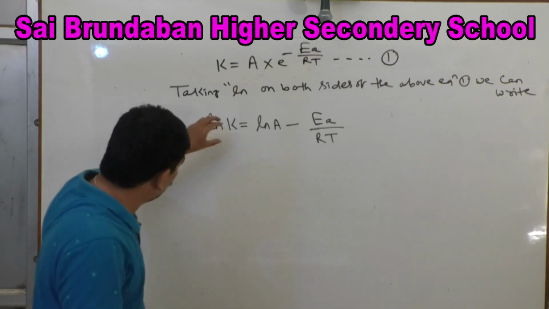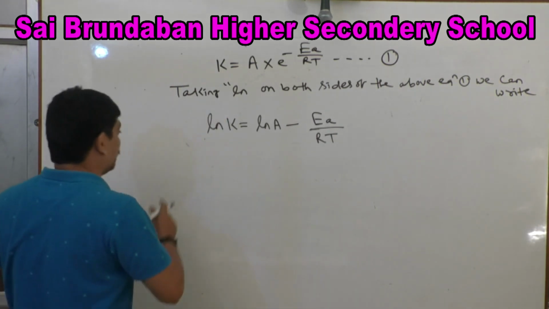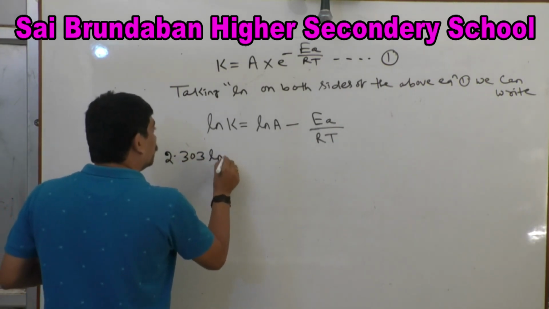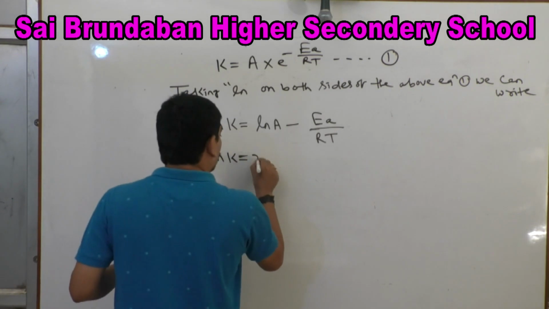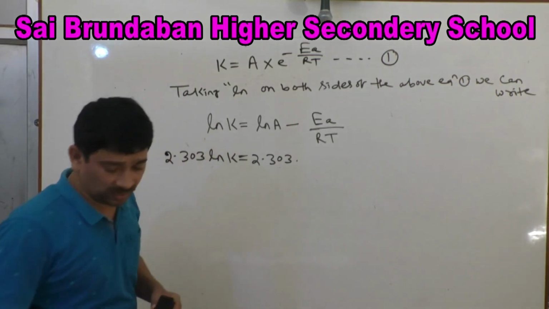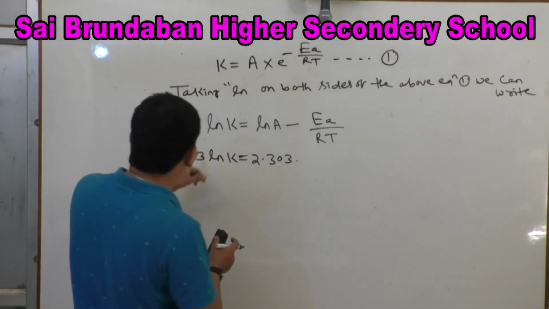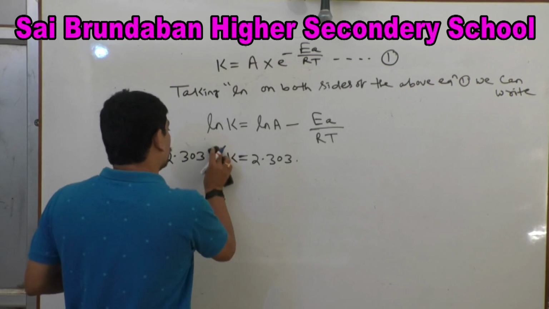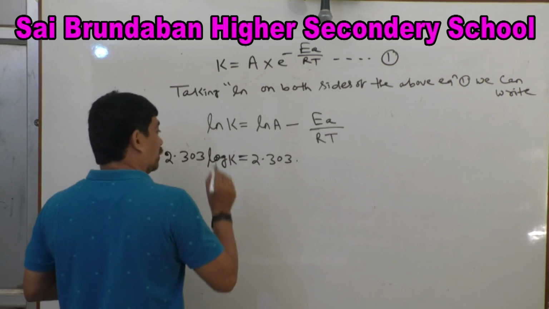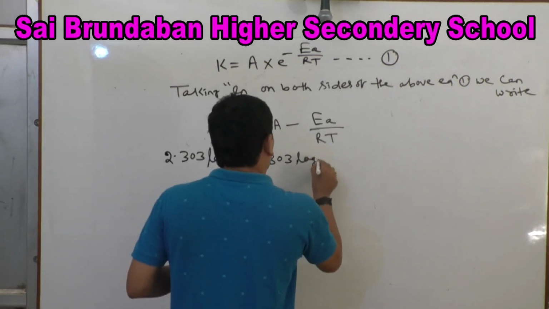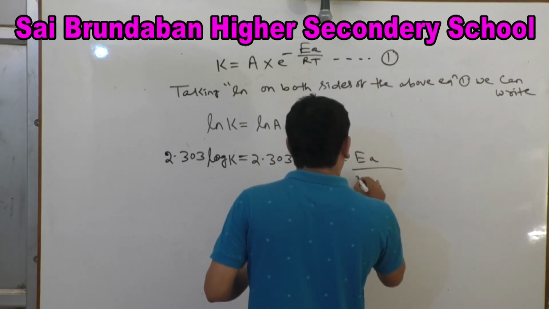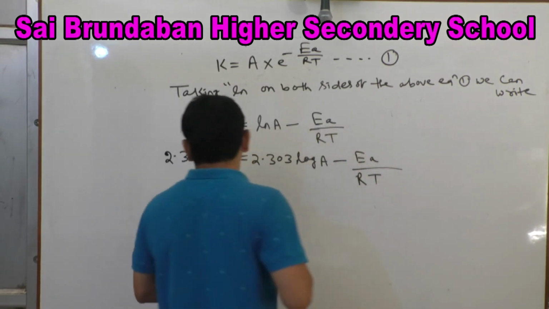Next, if we multiply by 2.303, then 2.303 ln k becomes log k, and this is log A minus Ea by RT.